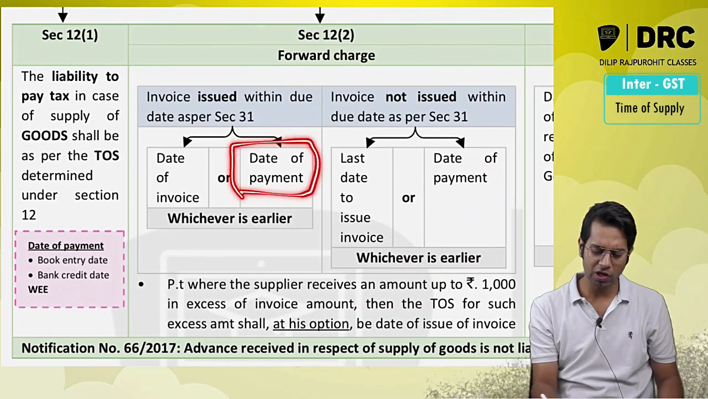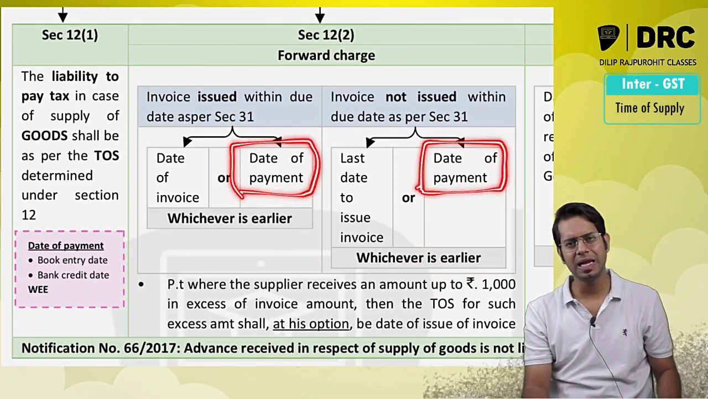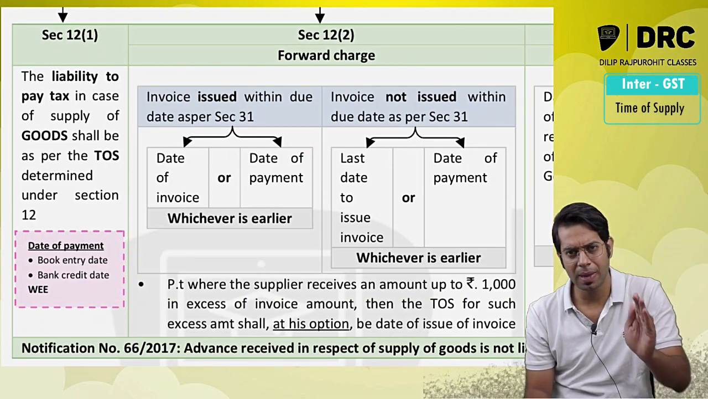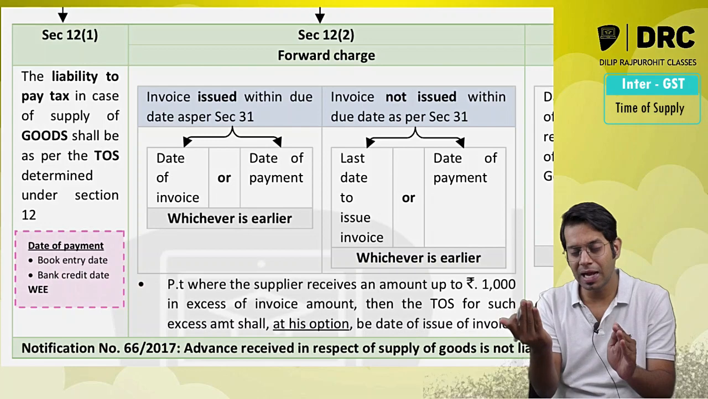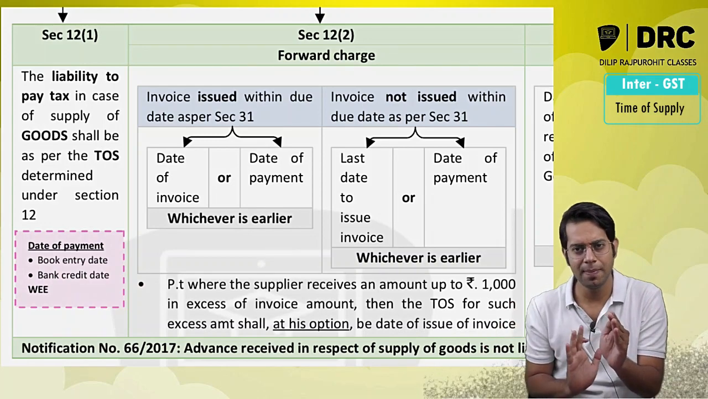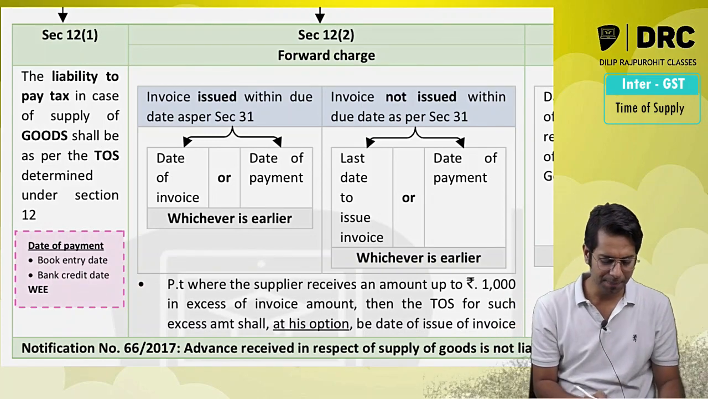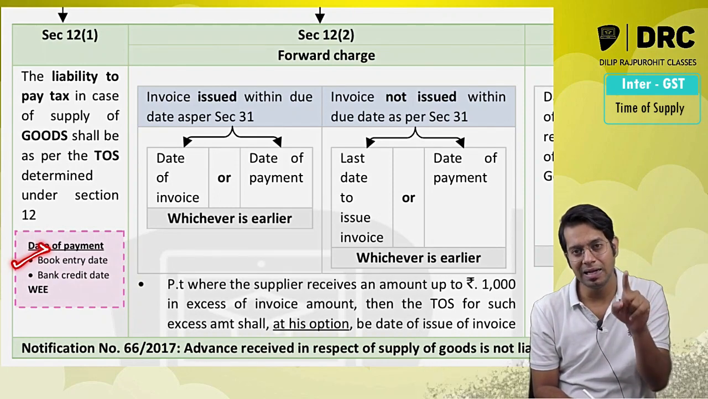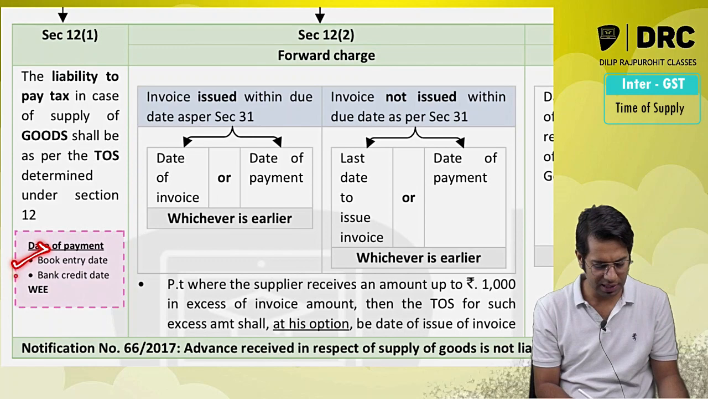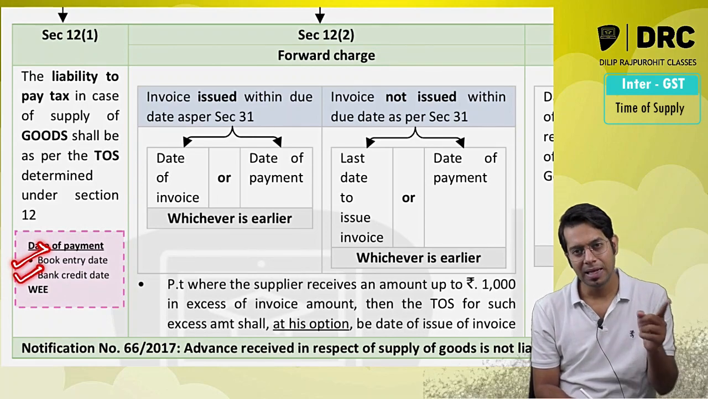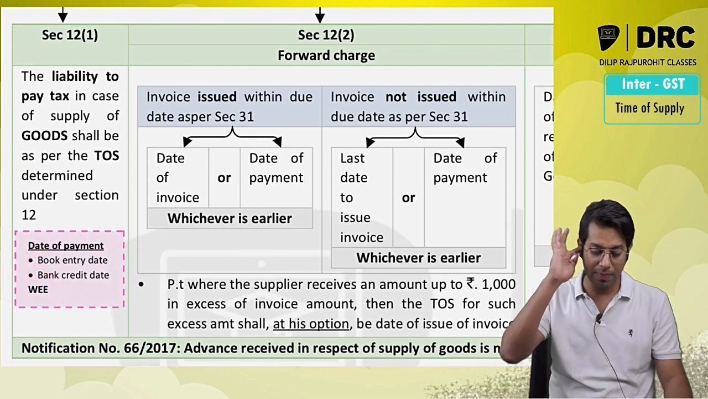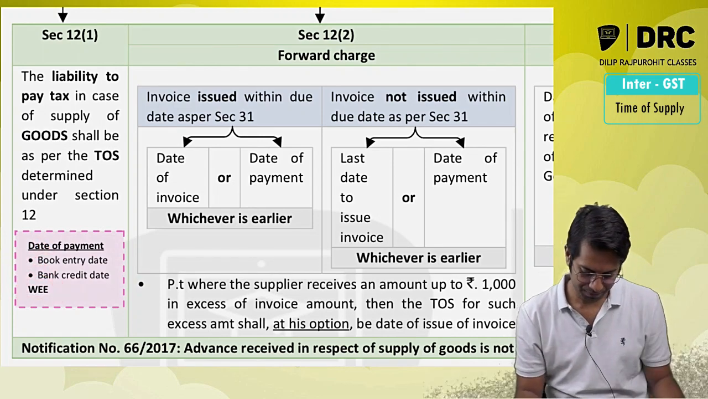Sir, what do you mean by date of payment, sir? Date of payment basically means the date on which the entry has been made in your books of accounts that the payment has been received, or the date on which the amount is getting credited in the bank account, whichever is earlier. In simple words, it is the book entry date or the bank credit date, whichever is earlier, that will be taken as date of payment.